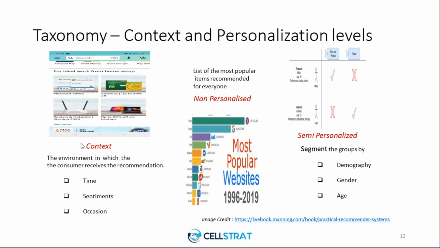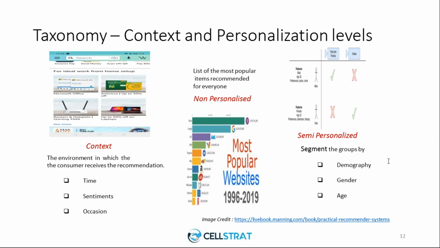A recommender system should recommend the right kind of music at the right time, because if it recommends a soothing song in the morning, then you might go to sleep in the morning. It is not what we want. So it has to take into consideration the time and the sentiment.